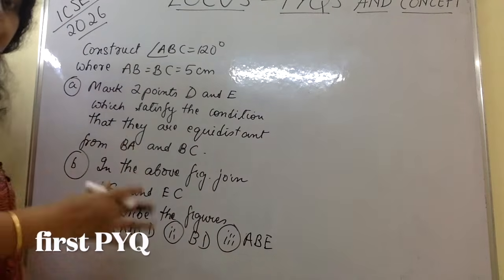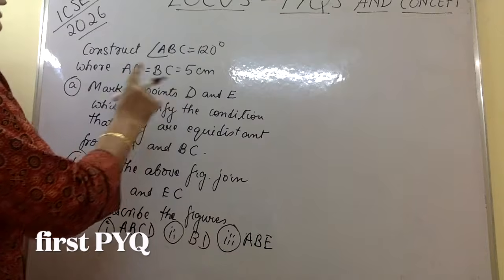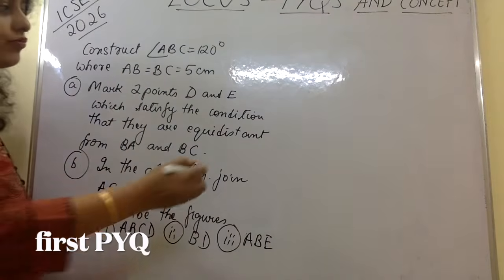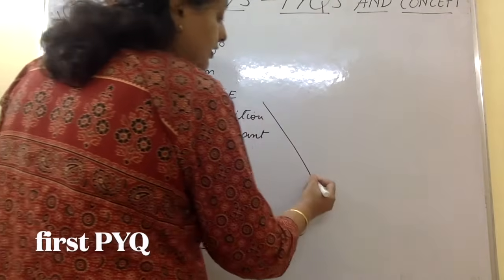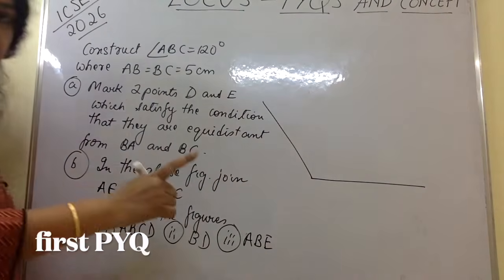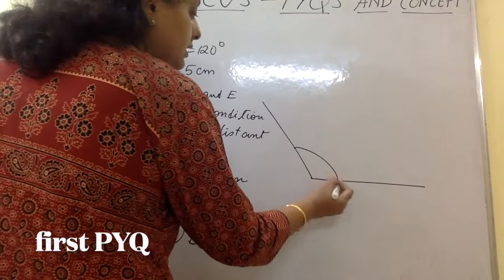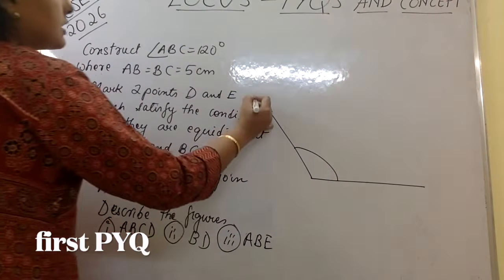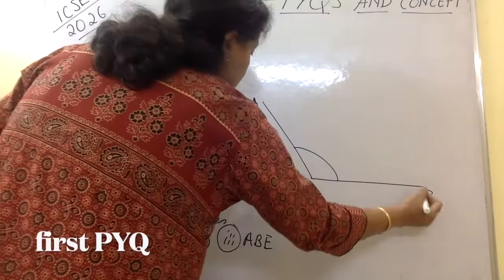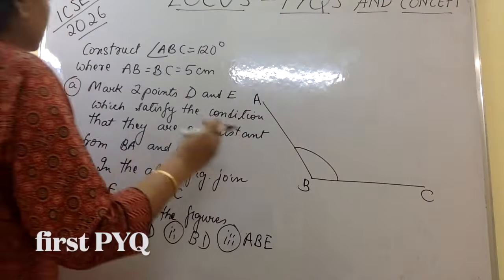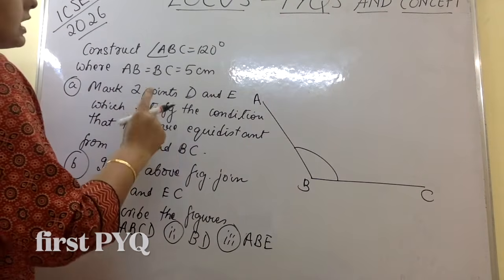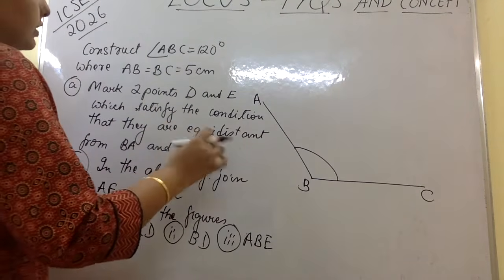This is a PYQ. Okay, construct angle 120 degree. Now 120 degree you have to construct. When they say construct, it means using a compass. Okay, ruler and compass only, no protractor. So you make this 120 degree angle which is A, B and C, and then AB and BC are 5 centimeters.